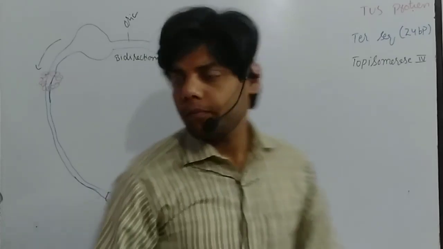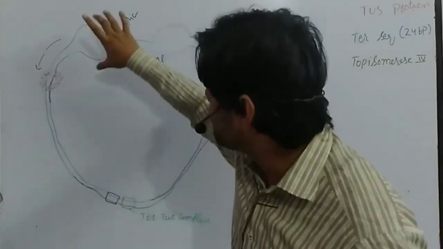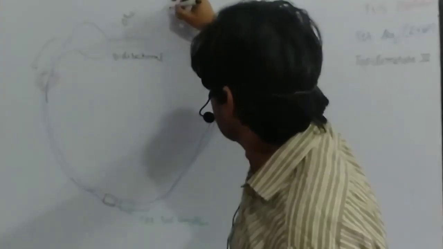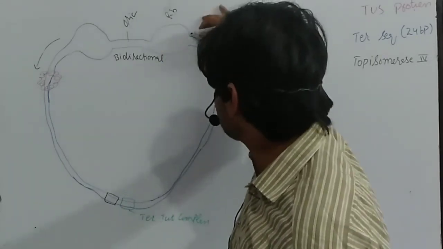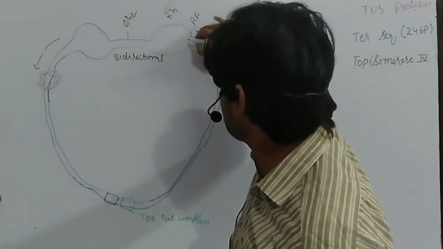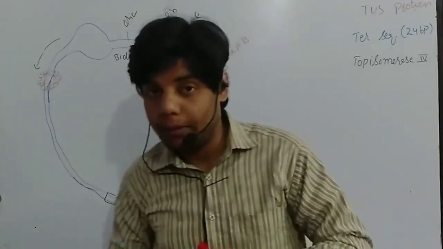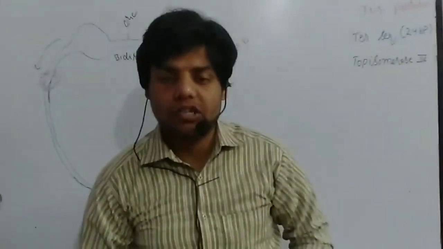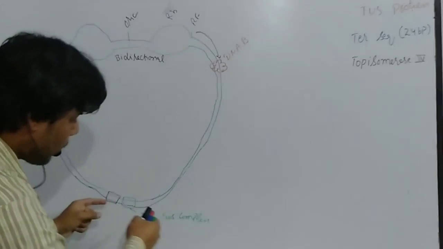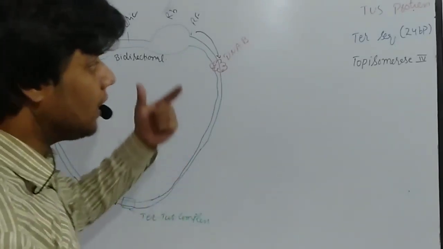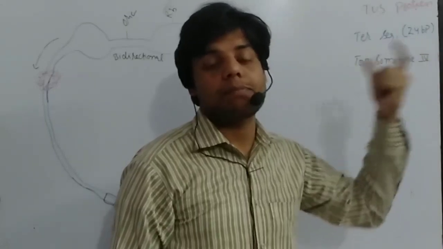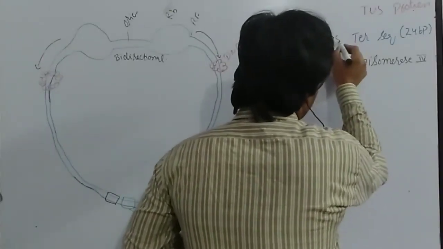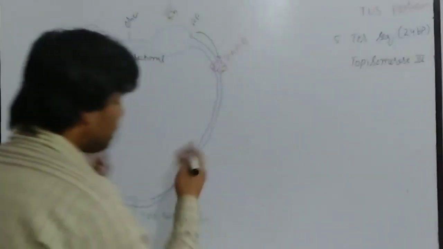Let me once again tell you: we have two replication bubbles, the replication forks, and the helicase protein, or DnaB protein. The two replication bubbles are moving in opposite directions and they meet at a specific point which we call the Ter Tus complex. Ter is a 24 base pair sequence and we have almost 5 Ter sites in each opposite direction.